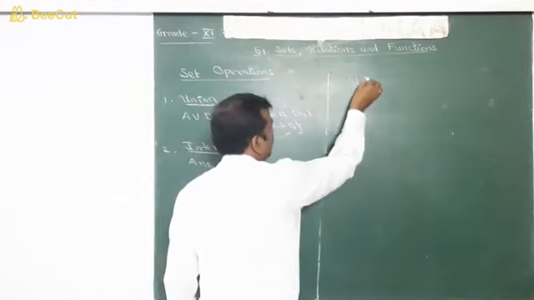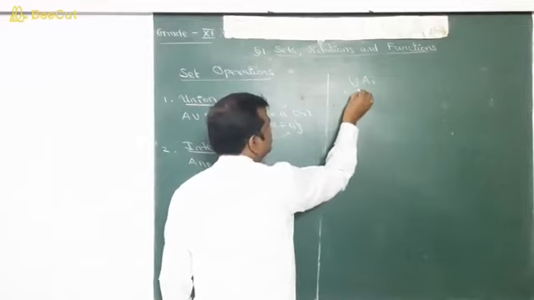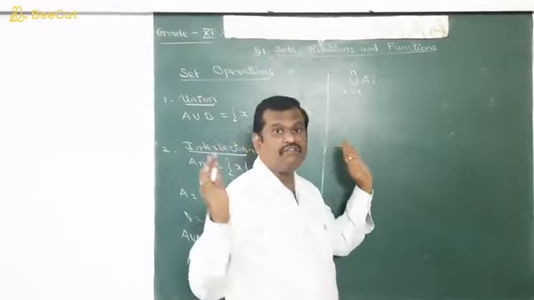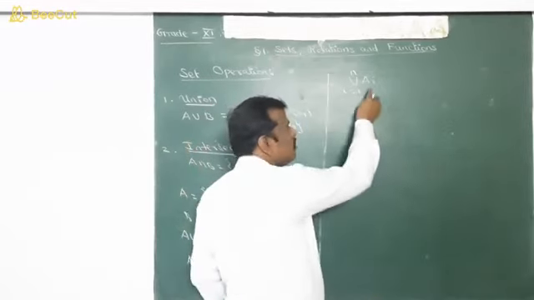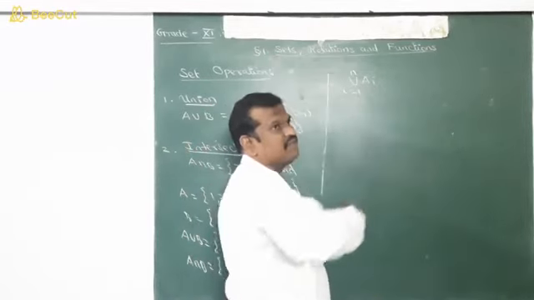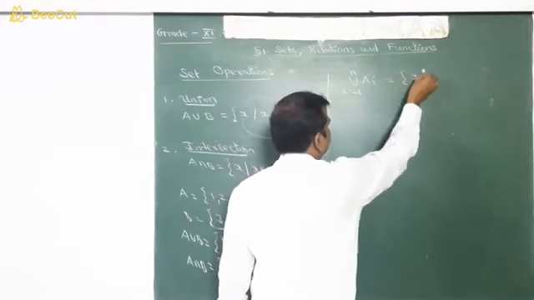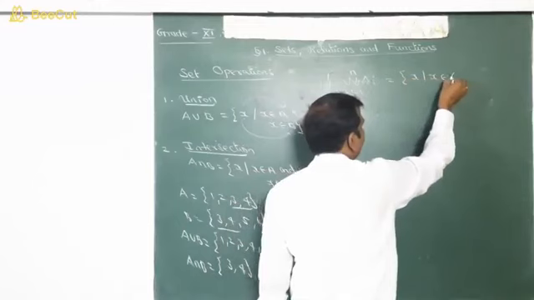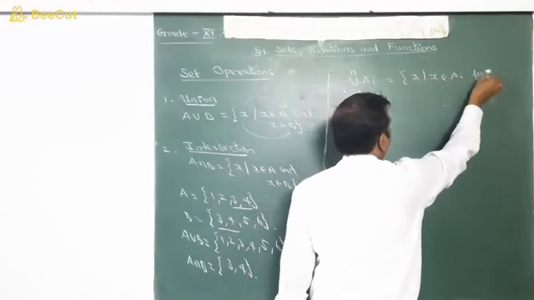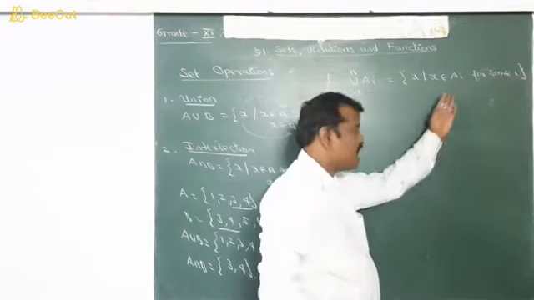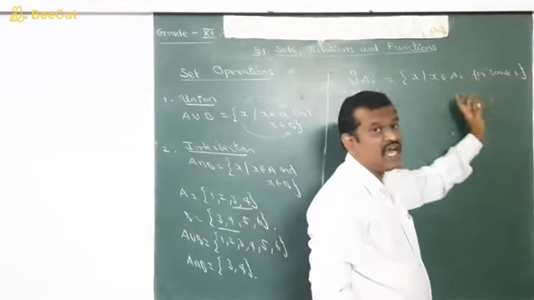Next, we are going to define union for a set of n sets, where i runs from 1 to n. So A1, A2, A3, etc., An are all united together. This is nothing but the set of all x such that x belongs to Ai for some i. That is, x may be in A1, A2, A3, etc., An.